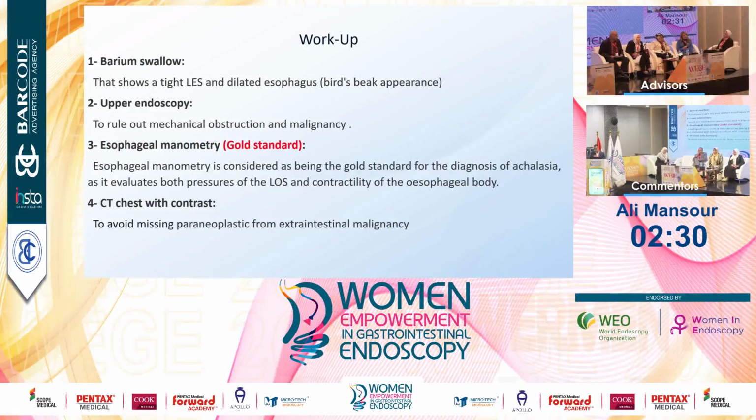In the workup of an achalasia case with dysphagia, first we do a barium swallow that shows a tight lower esophageal sphincter and dilated esophagus with a bird beak appearance. Upper endoscopy is done to rule out mechanical obstruction and malignancy. Esophageal manometry is the gold standard to evaluate both the pressure of the lower esophageal sphincter and contractility of the esophageal body. Last, we do CT chest with contrast to avoid missing paraneoplastic from extraintestinal malignancy.